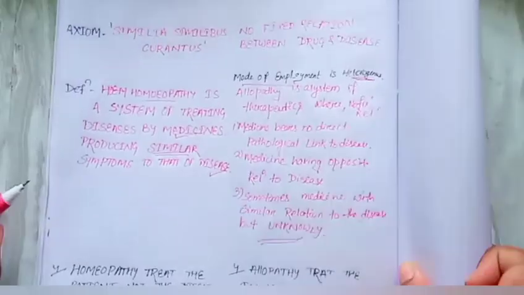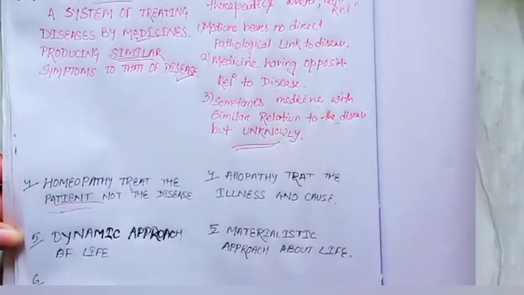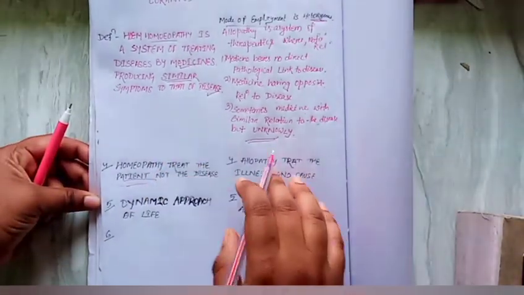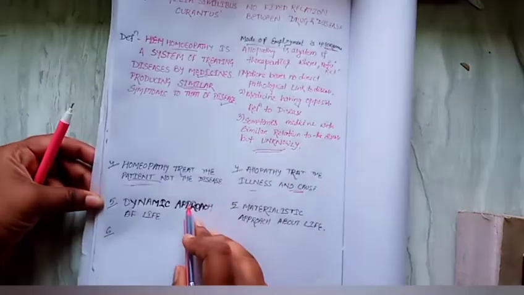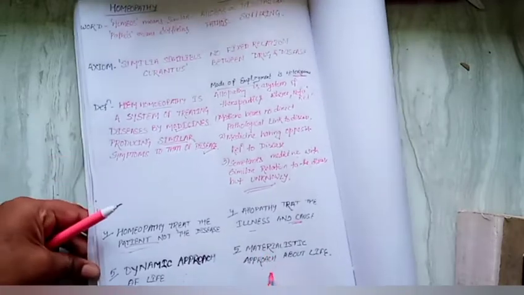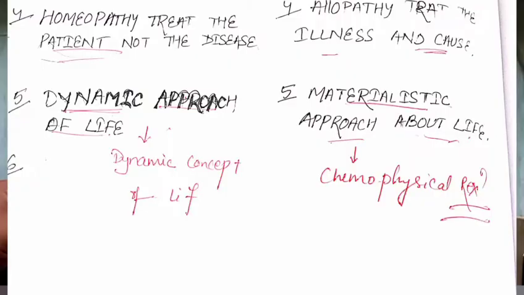Then homeopathy treats the patient, not the disease, whereas allopathy treats the illness and the cause. Homeopathy has a dynamic approach to life, whereas allopathy has a materialistic approach to life. What is a dynamic approach to life? It means that homeopathy appreciates the dynamic concept of life.